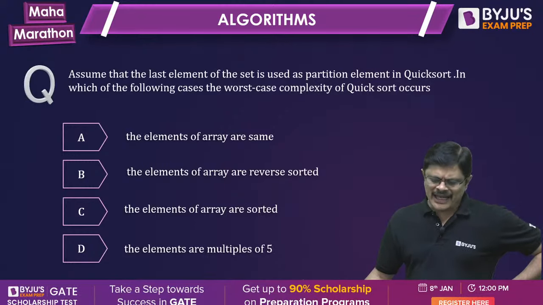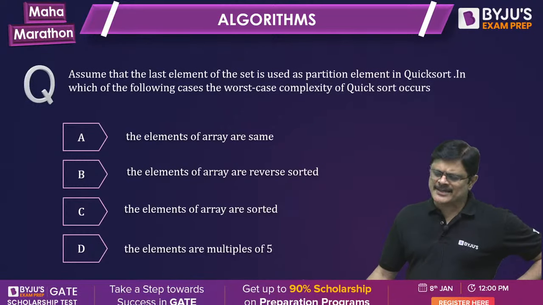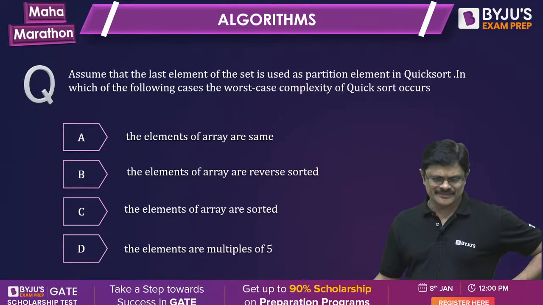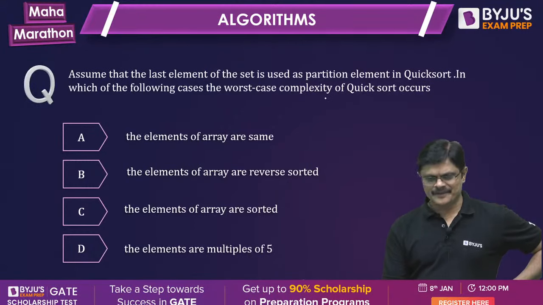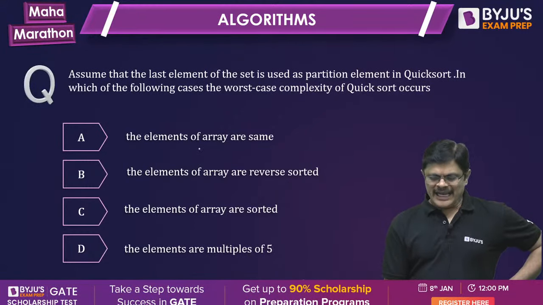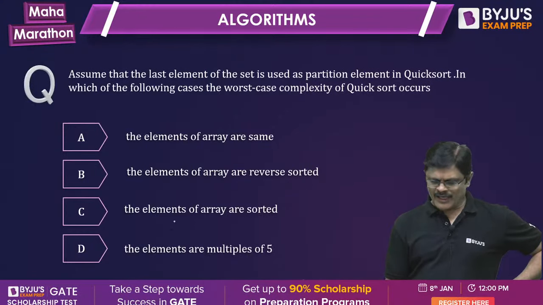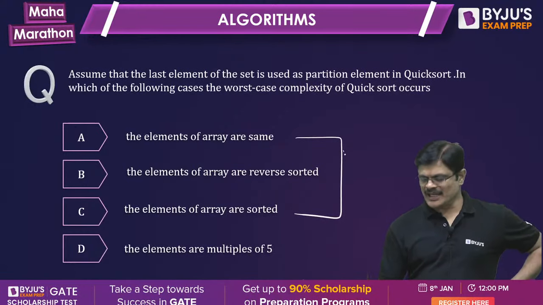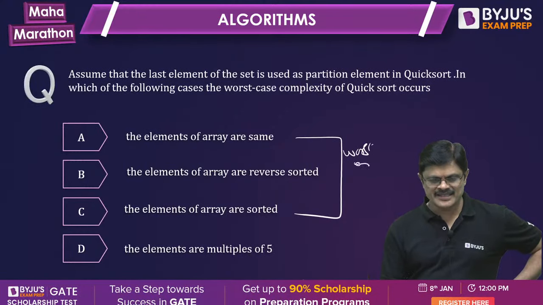Assume that the last element of the set is used as the partition element in quicksort. Last element is selected. In which of the following cases does the worst case complexity of quicksort occur? The elements are same, or the elements are reverse sorted, or elements are sorted. In all the three cases, quicksort works in the worst case, my dear friends.